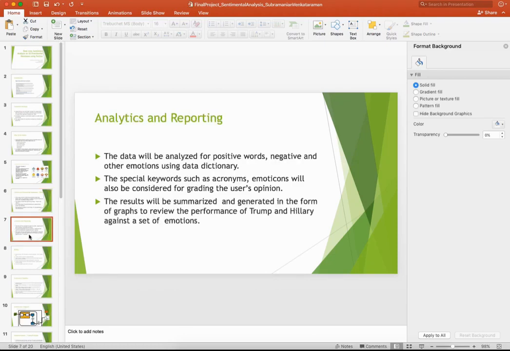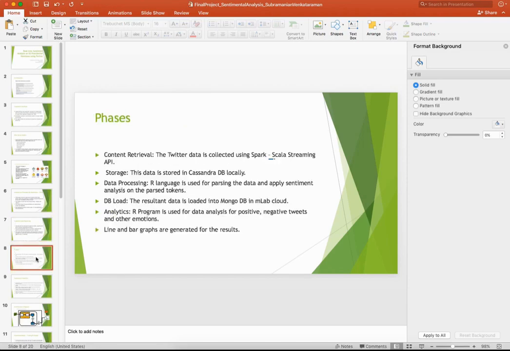Then the analytics and reporting part. The data is analyzed for positive words, negative words, and various emotions using a data dictionary. In our case, we are using an R library with which we are able to figure out the sentiment aspect of a particular keyword, statement, or sentence. Special keywords such as acronyms, emotions, and emoticons will also be considered for grading the user opinion. The results will be summarized and generated in the form of a graph to review the performance of Trump and Hillary Clinton against a set of emotions.